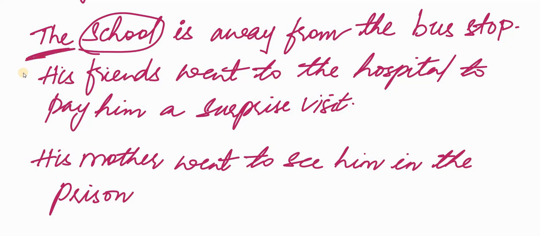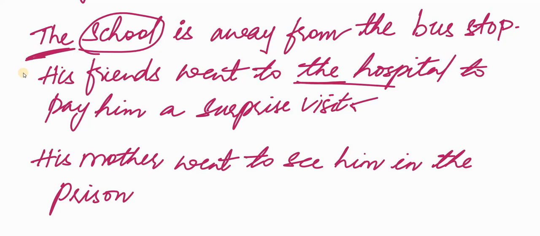His friends went to the hospital to pay him a surprise visit. Here the friends did not go to the hospital for the obvious reason. They did not go to have a checkup or to get admitted in the hospital. They went to visit their friend. The reason for going to the hospital is not obvious here. Hence we have used the definite article.